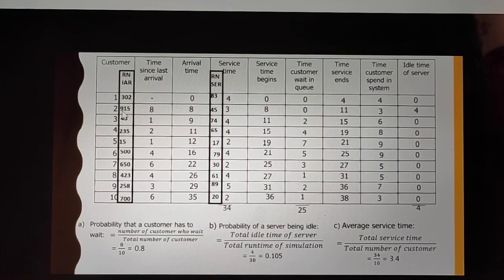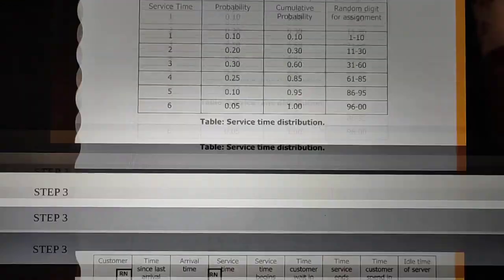For the second customer, the random number will be 915. Now we have to use our table as we have already discussed. So we go to the inter-arrival time distribution table, and we have to see in which range the random number 915 falls. So for 915, we have to look at the distribution of random numbers.